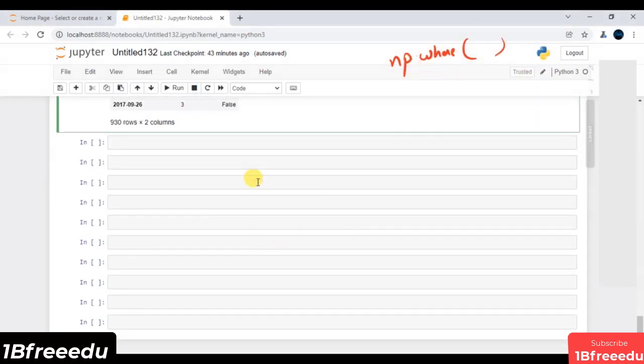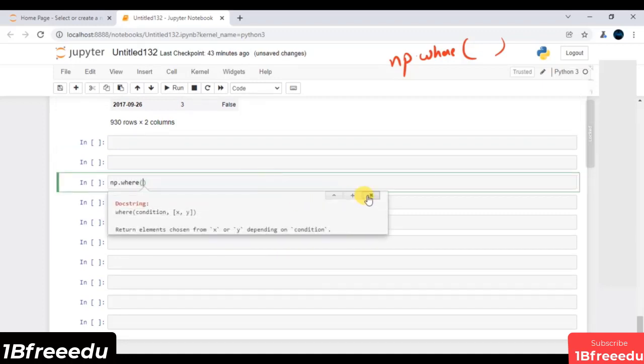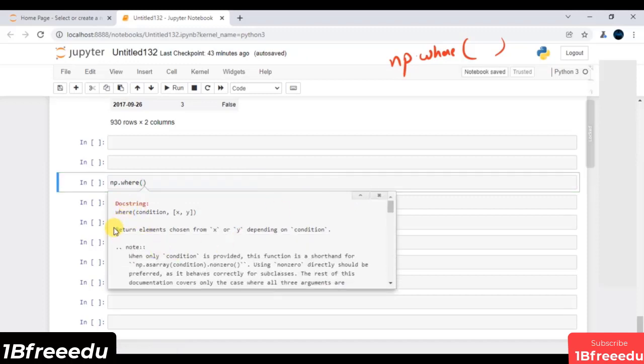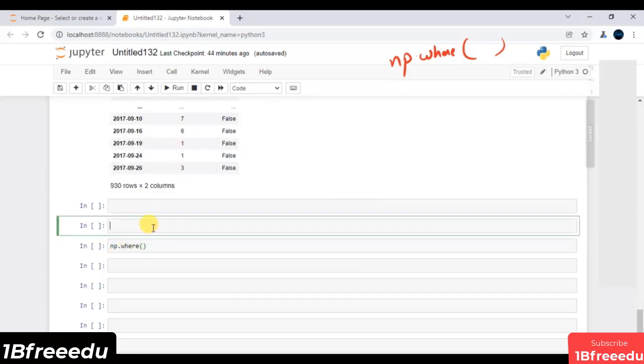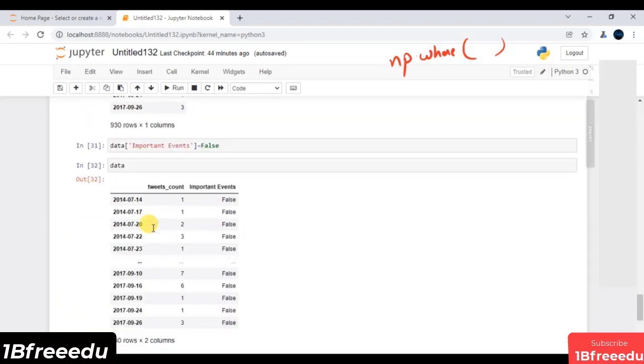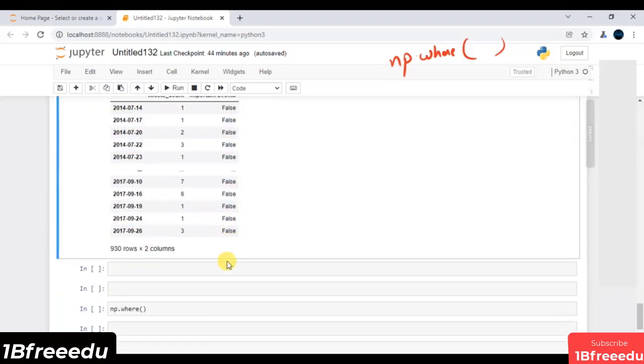So if I say numpy dot where, and press shift plus tab to go through its documentation and signature. First and foremost, we have some condition, and considering the condition, it returns the element from X or Y depending upon whatever condition we have. This is what the where function does for us. My condition is: if my date is a part of the important list, in such case assign true to important events, else assign false. This is what we typically have to do. Let me show you that.